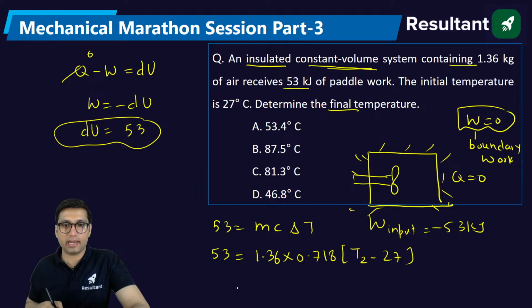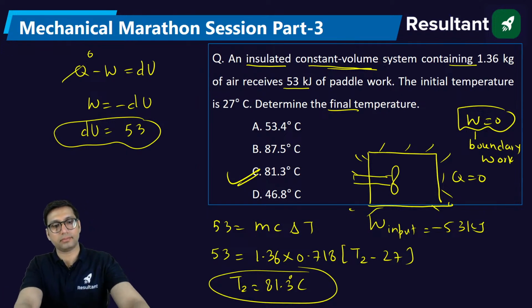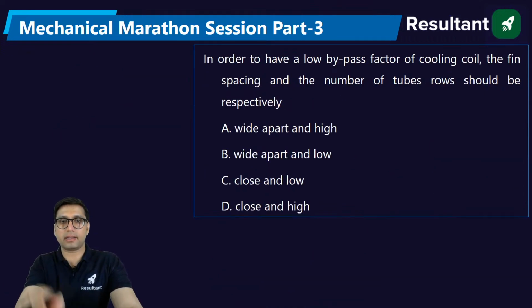So you will get the final temperature as 81.3 degrees Celsius. Okay, option C. Clear? Is it clear to everyone? This was the last question of today's session. I have some important work today, so I have to end the session at this point of time. I hope you all understood all these concepts. And let's solve this last question.